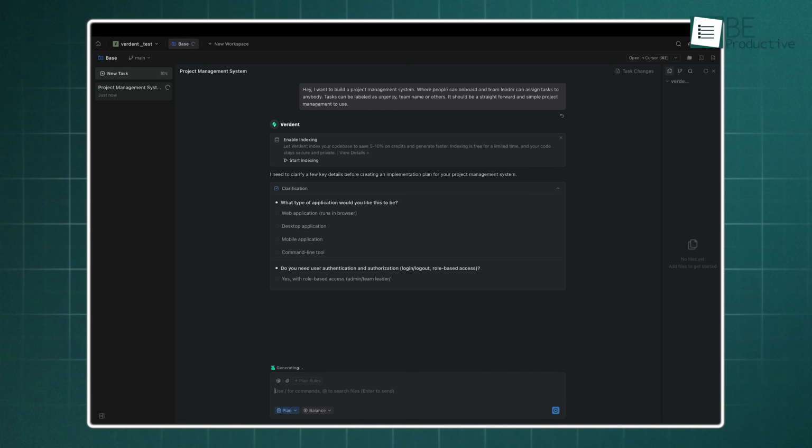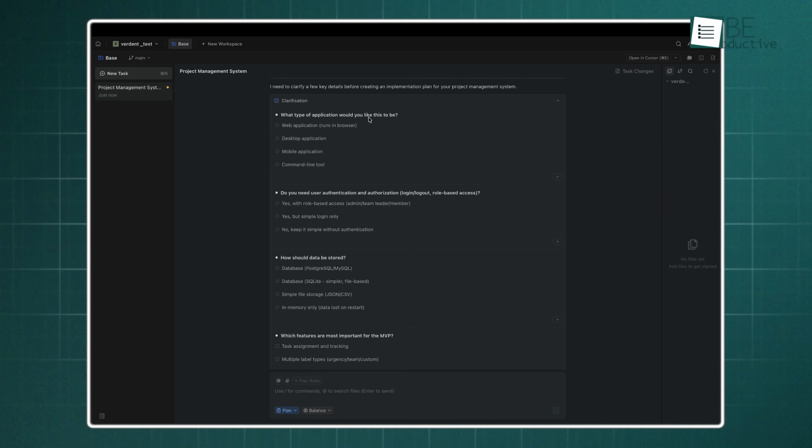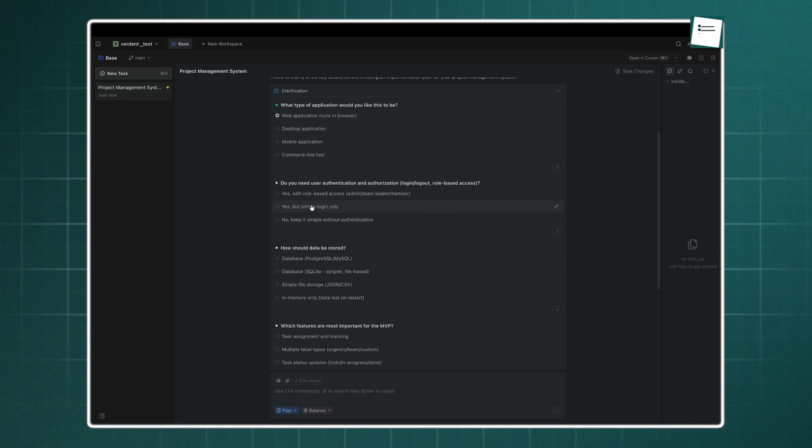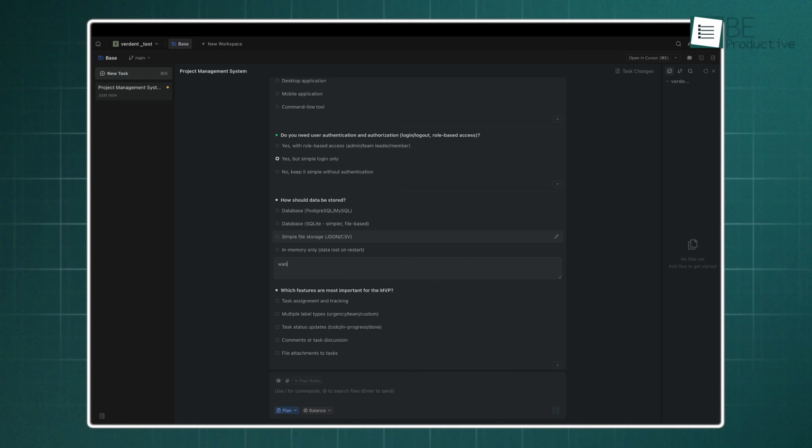On the screen, you can see Verdent identifying gaps we didn't even realize existed. It asks us to define the core user flow. Is this a web app or a desktop tool? How should we handle data storage? It even prompts us on specific logic, like whether tasks should have nested subtasks or if the chat should be globally accessible. By forcing us to answer these interactive questions now, Verdent ensures we aren't guessing our way through the build. This phase turns our messy thoughts into a structured vision, preventing that inevitable wall of errors that happens when you skip day one decisions.